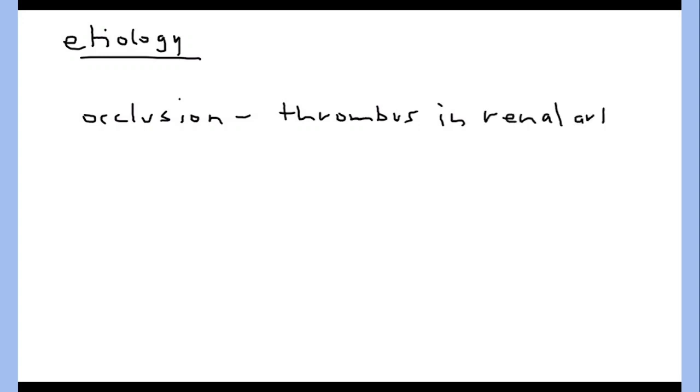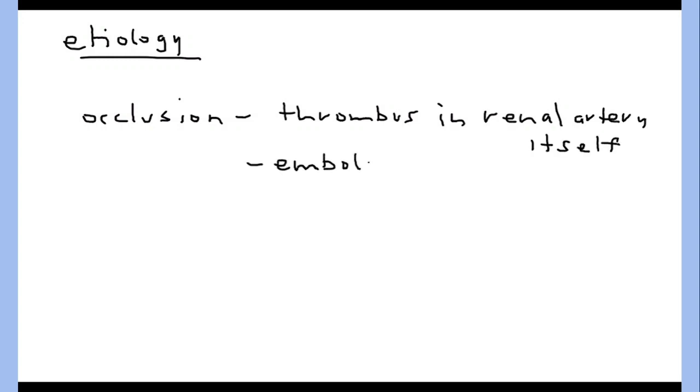Now what is the etiology of renal artery stenosis and occlusion? Thrombus: whenever a clot forms in your renal artery, it causes an occlusion in your kidney, right?